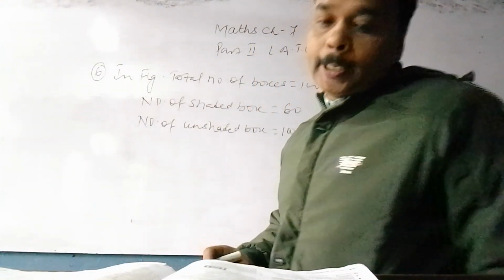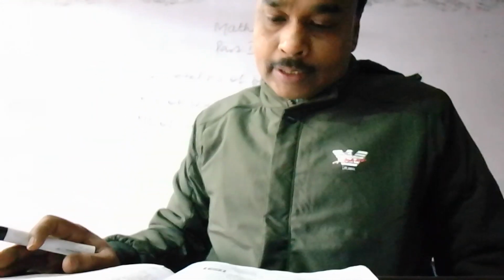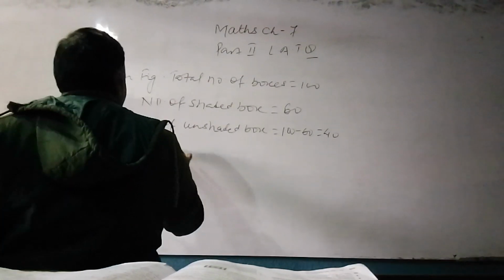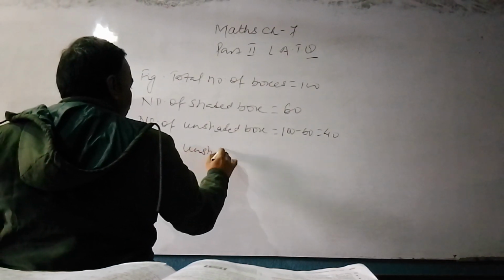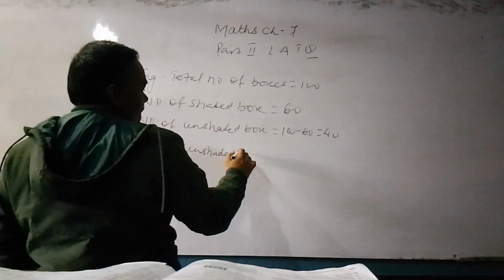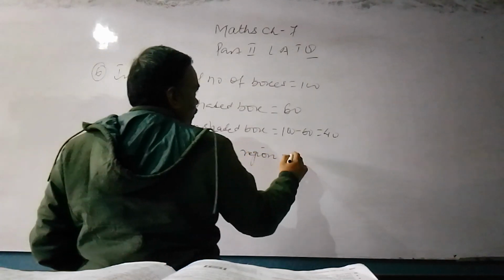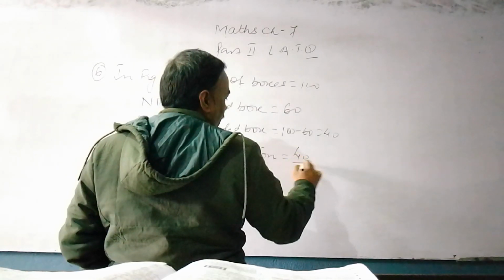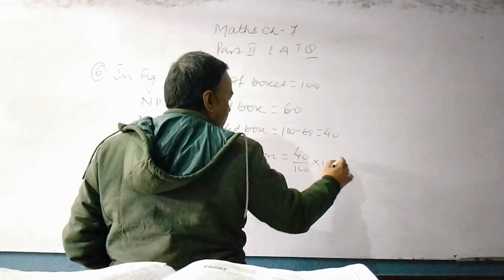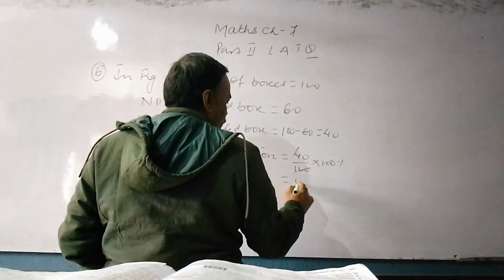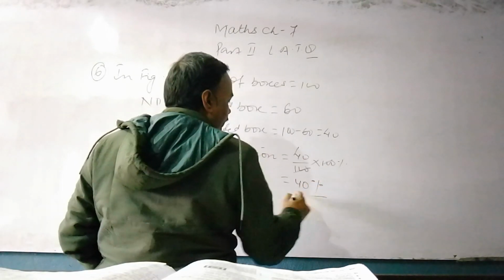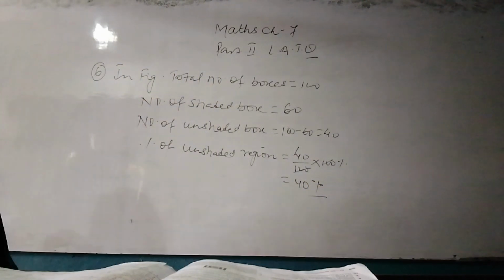Then percentage of unshaded region is equal to 40 by 100 into 100 is equal to 40%. Clear?